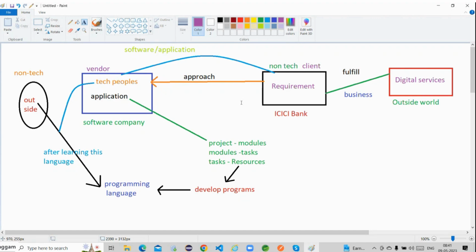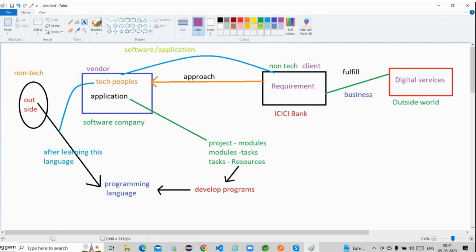Without understanding those requirements, can those people develop these particular programs? No, right? So how are they able to understand? Come on, guys. Whenever ICICI Bank is communicating with the software company, first they have to share the requirements with the software company. How are they sharing these requirements, you know?